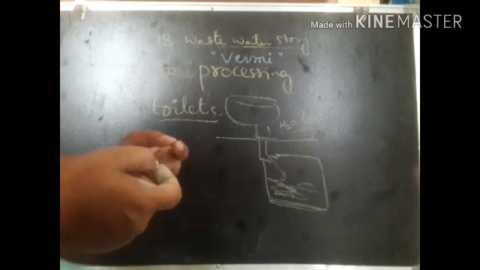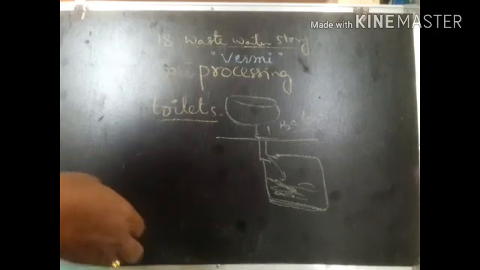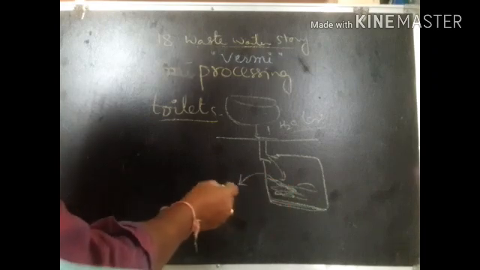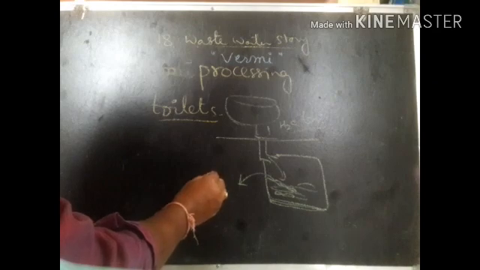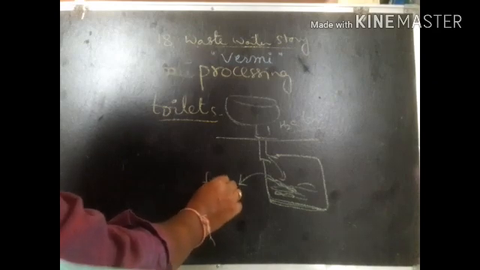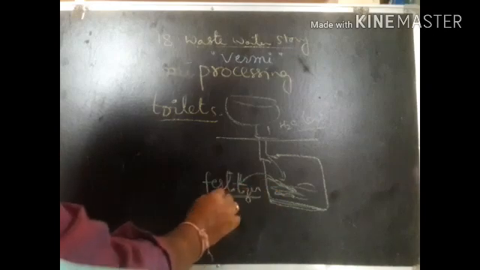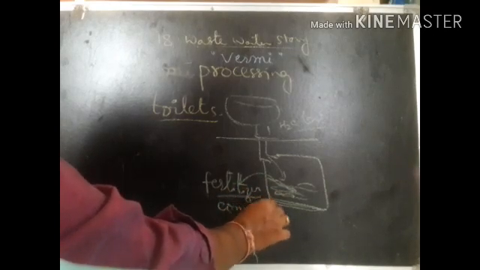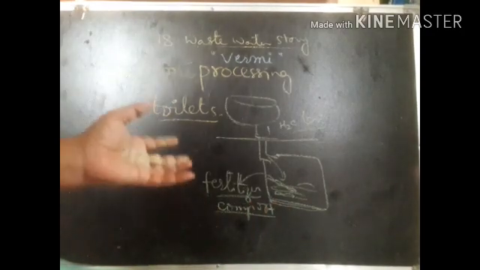Whatever the undigested food is there is excreted out of the earthworm's body, and that excreta of the earthworm, not ours, is very important as a fertilizer. We use it as fertilizer. Why? Because it is compost, because it is decomposing the matter.